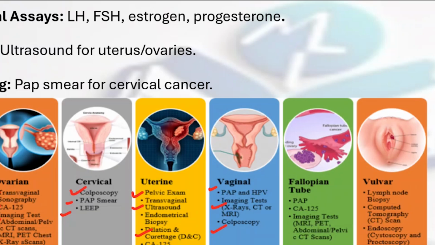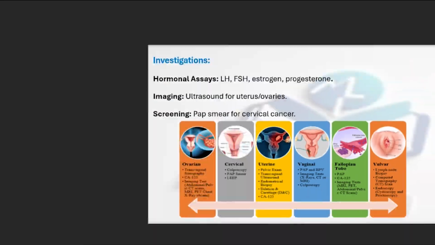Also a colposcopy. Then fallopian tube pathologies can be investigated using a pap smear, CA125 and imaging tests like MRI, PET CT. And for vulvar pathologies, usually a lymph node biopsy is taken. CT and endoscopy, which includes cystoscopy and proctoscopy, can also be performed.